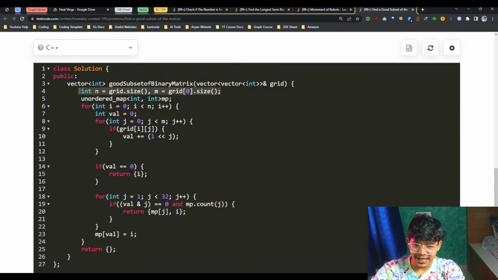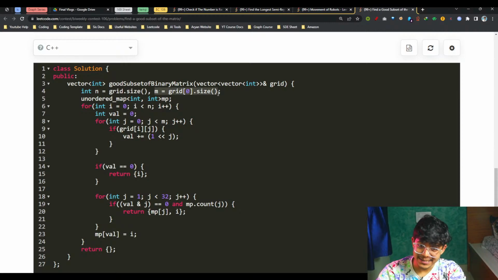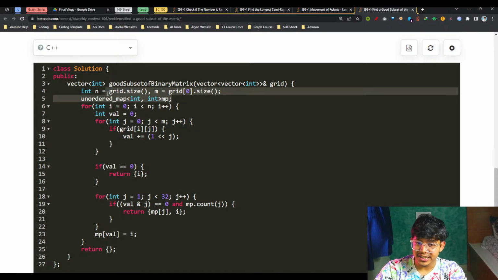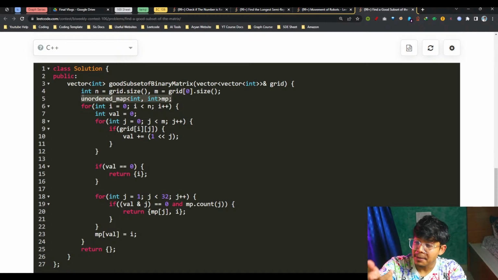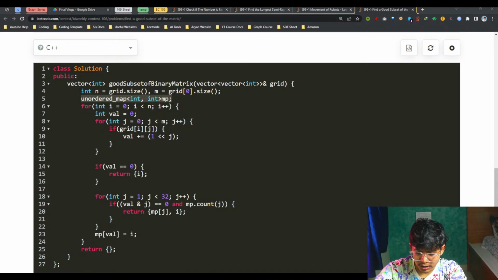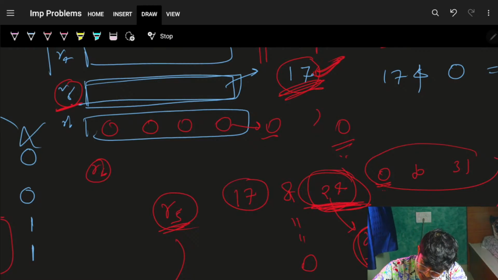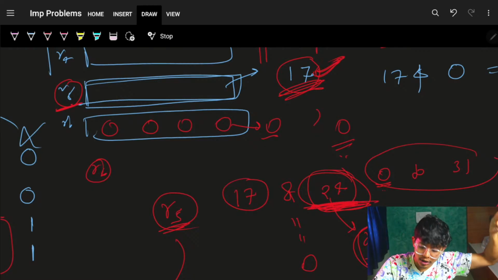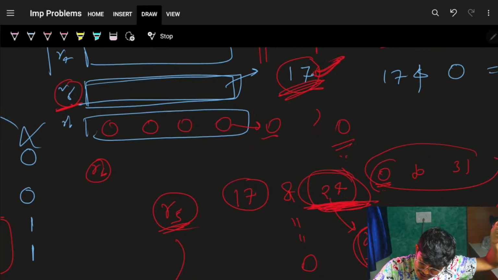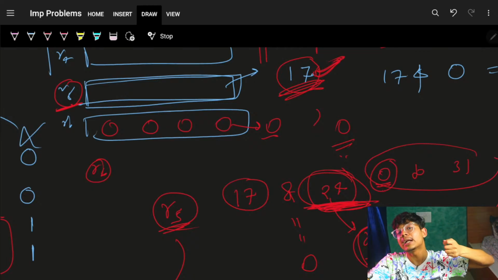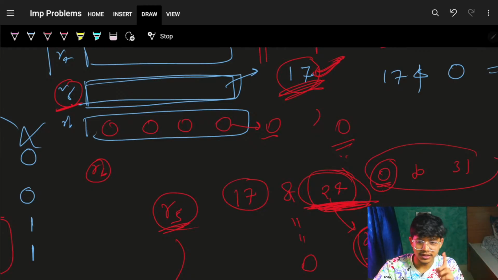Firstly, I have my n and my m. Remember this: my n is nothing but my number of rows and my m is nothing but my number of columns. So please make sure that n is rows, m is columns. Now I just use this map as I showed you. Why do I use this map? Because for a number, let's say 17, I need to know, if I'm iterating on all the numbers from 0 to 31, if that number 24 is present or not, if that number 26 is present or not, if that number 0 is present or not. To know if that number has occurred or not, I'm using that map. Cool.